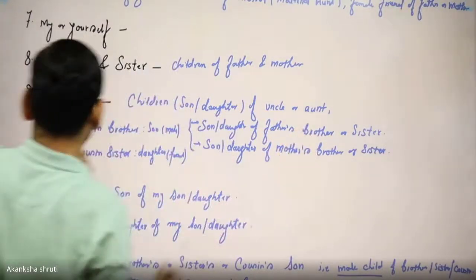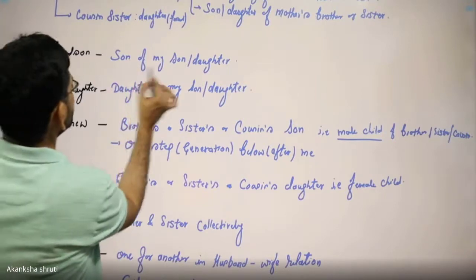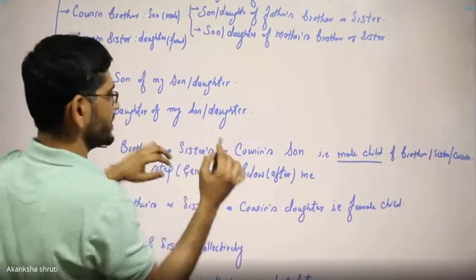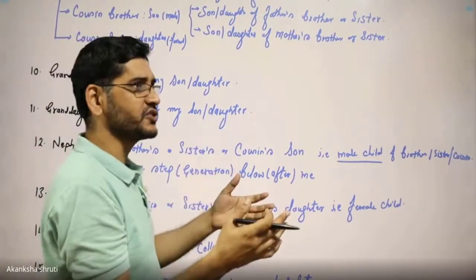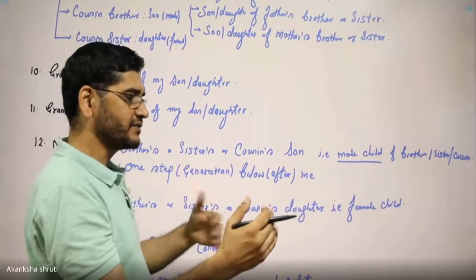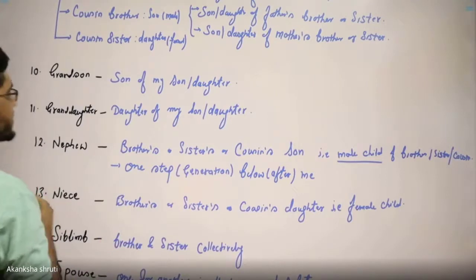So understand it carefully. The next relation is grandson. Students, this is the son of my son. Means, students, if you consider yourself, then your son, then the son of your son, means the third generation basically.